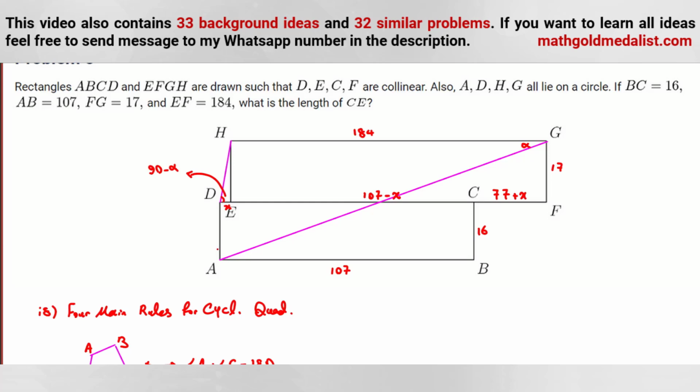Here we can see some similar triangles, with angle alpha, 90 minus alpha, and 90 degrees. Or we can extend AD and this part, and say this big triangle is similar to this triangle.